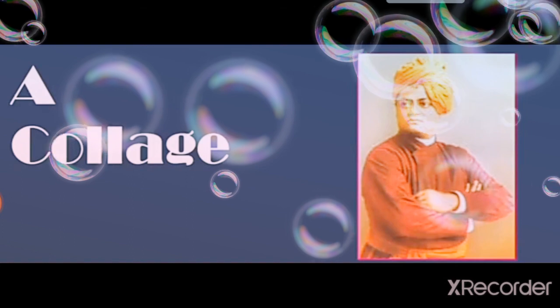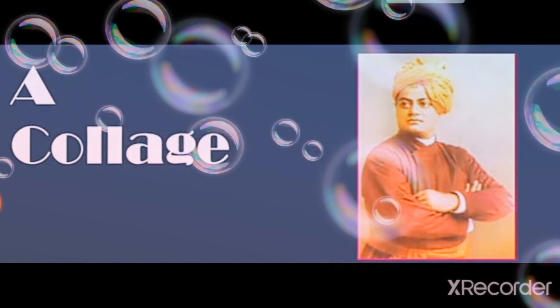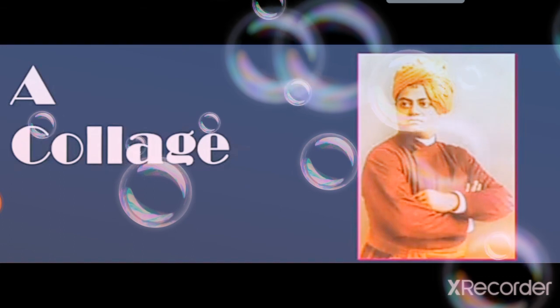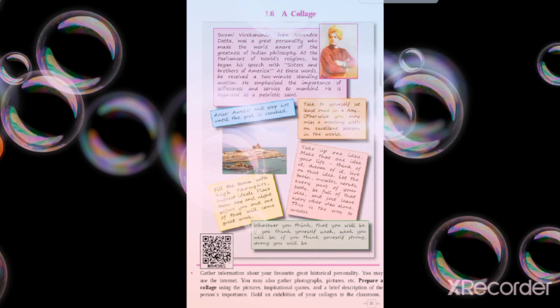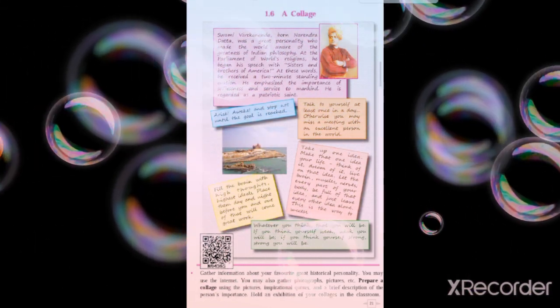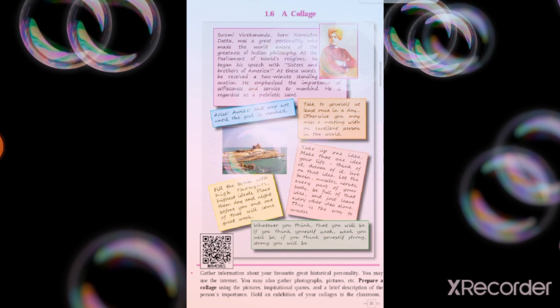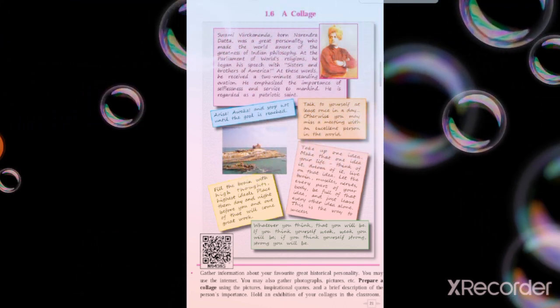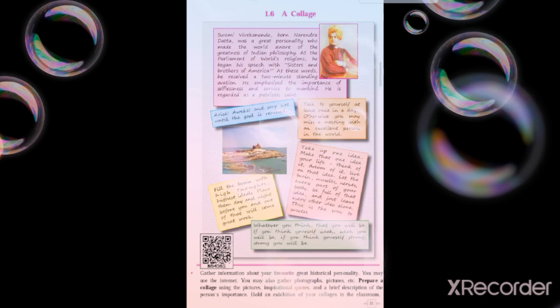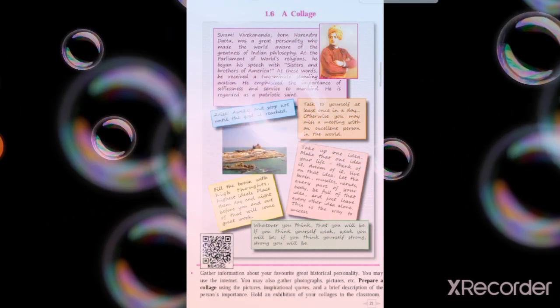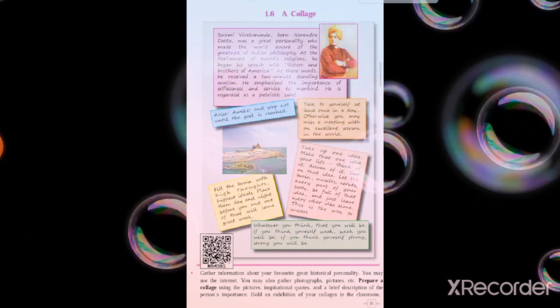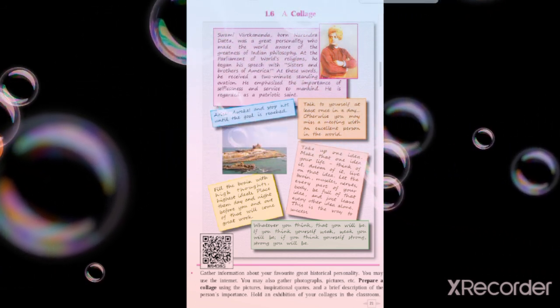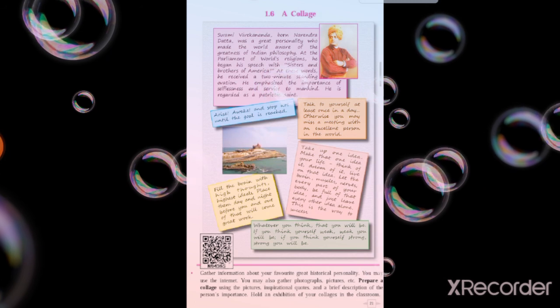Students, I have introduced you all the different types of collage. Now let's have a look at what is given in the textbook. In this collage, we can see the information about a great person. Who is he? Swami Vivekananda. He is a great youth inspiration. He was the biggest philosopher. So we will study about him in this lesson. We will get an idea from this lesson of how to make a collage. And remember, it is an activity; you can use an A4 size page to make a collage like this.